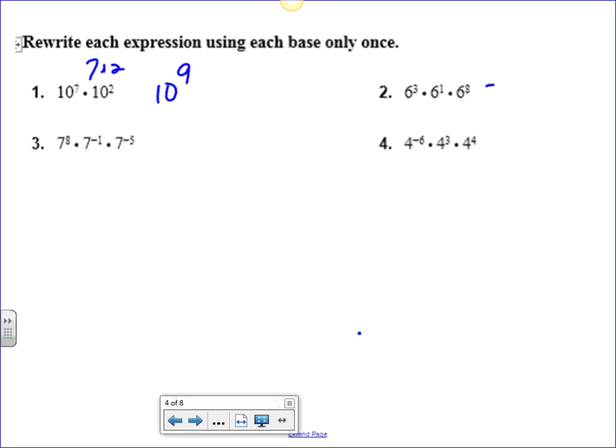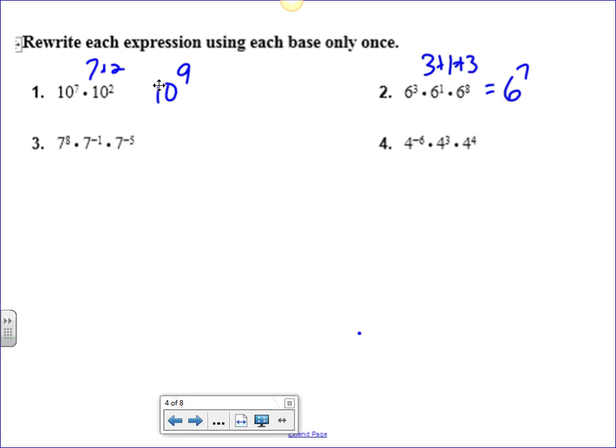To figure that out, I would simply add those three numbers together, the 3, the 1, the 3. I believe it's a 3, so 3 plus 1 plus 3, that's a 7. So it'd be 6 to the 7th power.